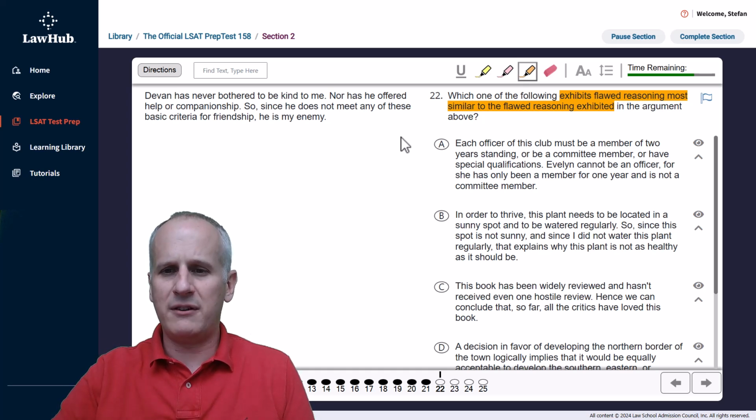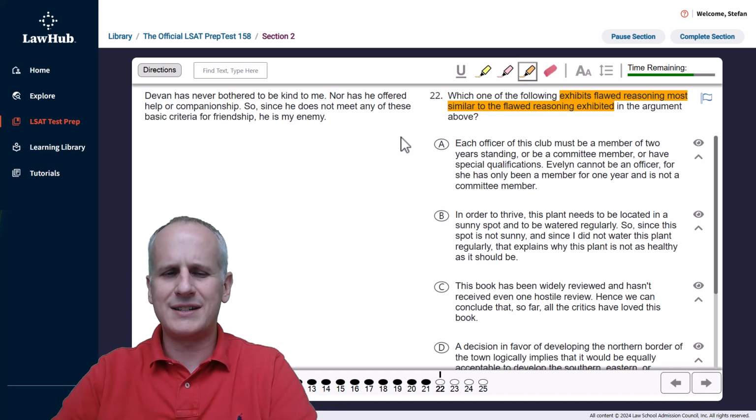Now, the benefit of a parallel flaw structure is that you know that you can eliminate any answer choice ultimately that is valid reasoning. So we've got to have that in mind as we move forward through this problem. But we're still going to highlight the flawed conclusion first from the given argument.